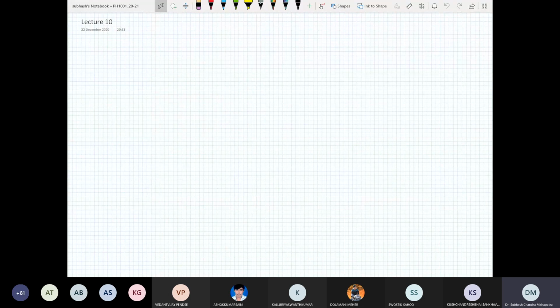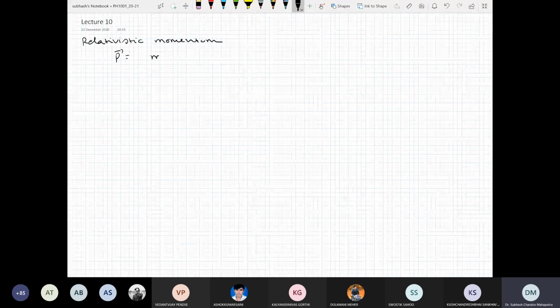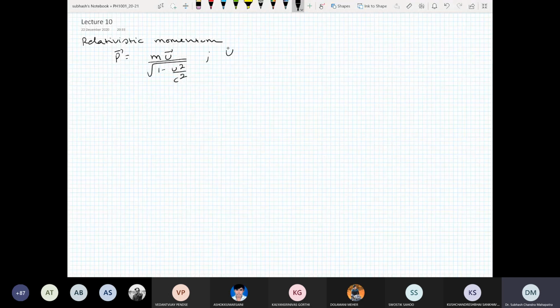Others can join. Okay. So let me remind you what we did last time. We discussed relativistic momentum. Let's take momentum. And we found that the correct definition of momentum is P vector equals m u vector divided by the square root of 1 minus u square by c square, where u vector is the velocity